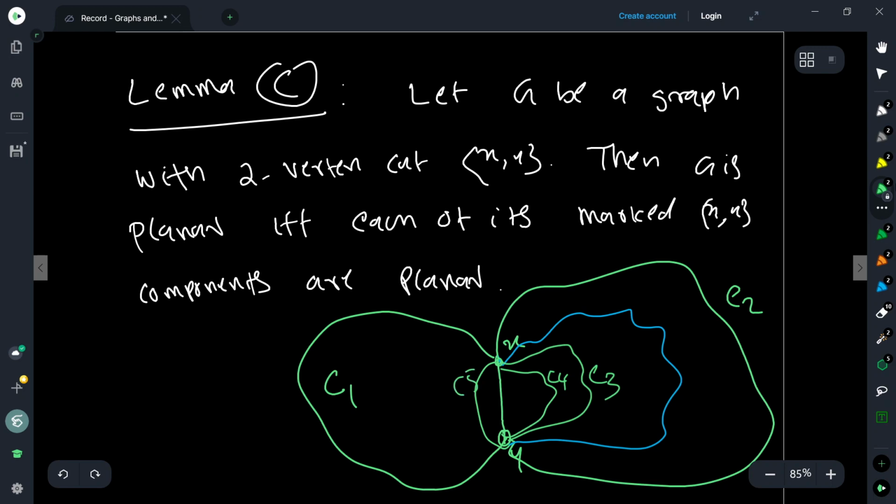Each of these components I can put in by finding an embedding for that component where, when I add xy, it is on the outer face of that embedding. So I just identify x and y and do this. This way I can do as many as I want. So if you have k components, I get all of them together, which gives a planar embedding of the graph together with xy. And since removing an edge still maintains planarity, after doing all this I can remove the edge xy and I still get the embedding of the graph in the plane. So therefore, G is planar. Is it clear to everybody?